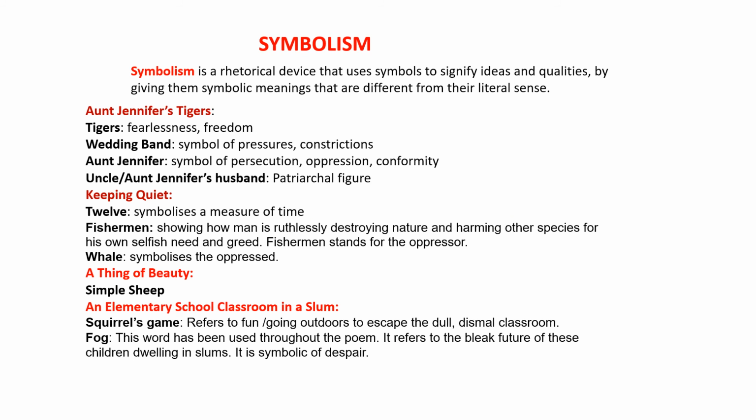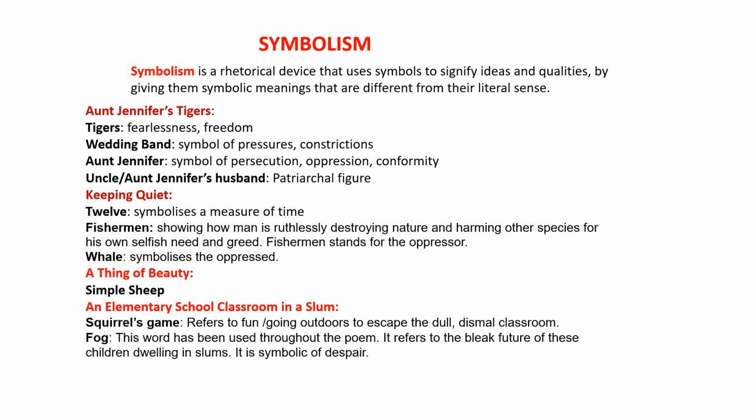Symbolism is a rhetorical device that uses symbols to signify ideas and qualities by giving them symbolic meanings that are different from their literal sense. And you will see a lot of symbolism in Aunt Jennifer's Tigers. Each and everything has been used as a symbol, and there is immense symbolic meaning that has been conveyed through the poem.